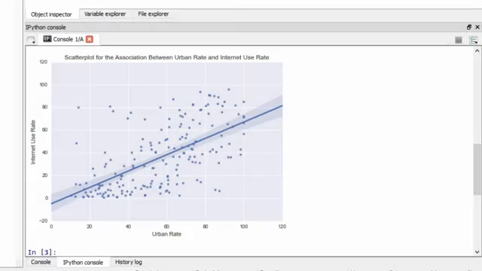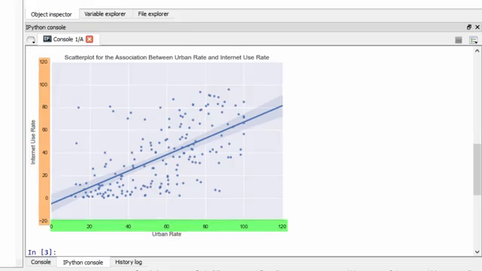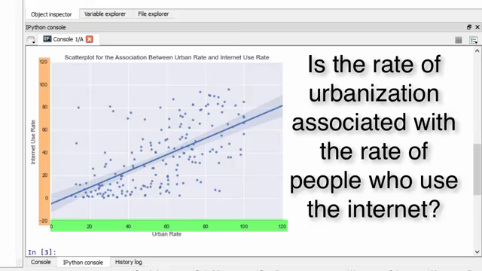Let's return to a graph that we made in Course 2, Data Analysis Tools, using the Gapminder dataset. Here we visualize the association between internet use rate in a country and the percent of its population that lives in an urban setting in a scatter plot. We place the explanatory variable on the x-axis and the response variable on the y-axis. So our research question is, is the rate of urbanization associated with the rate of people who use the internet?